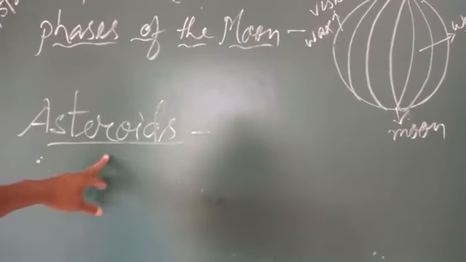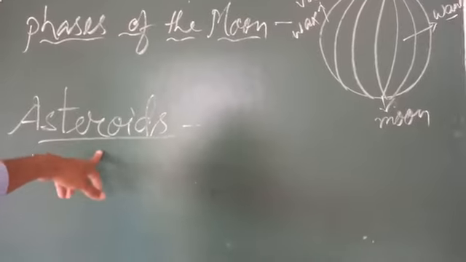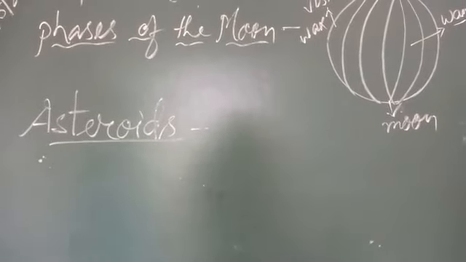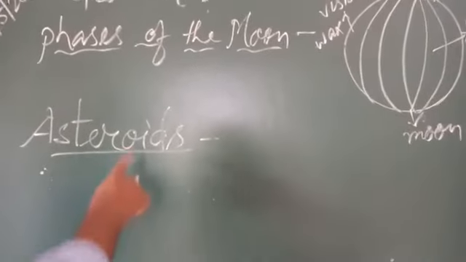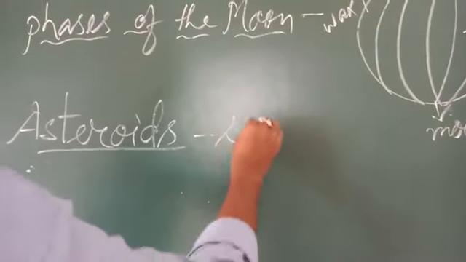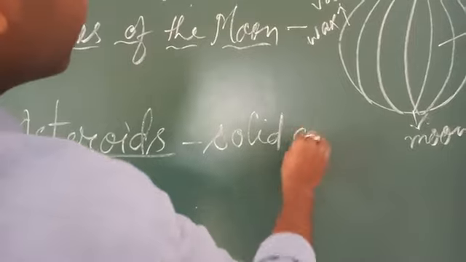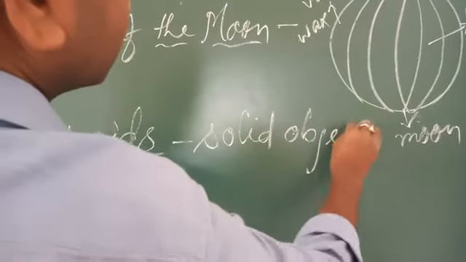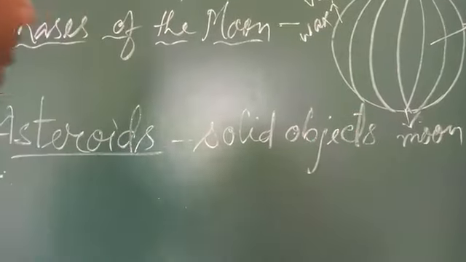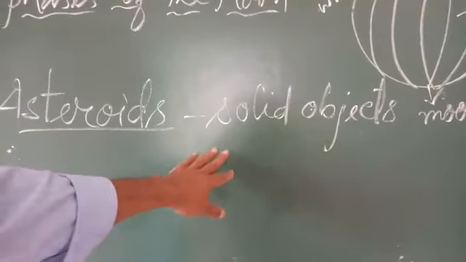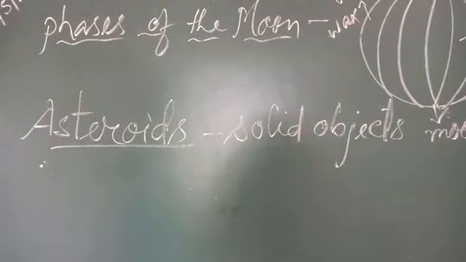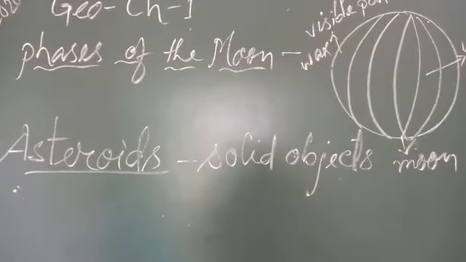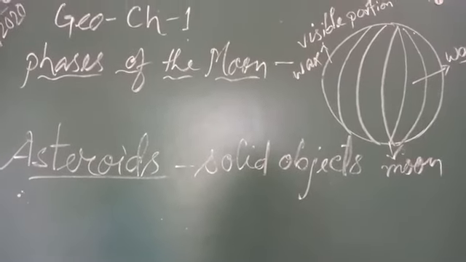Now, asteroids. What are asteroids? Asteroids are small planet-like solid objects. But the shape of these solid objects is huge. But it is a small planet.